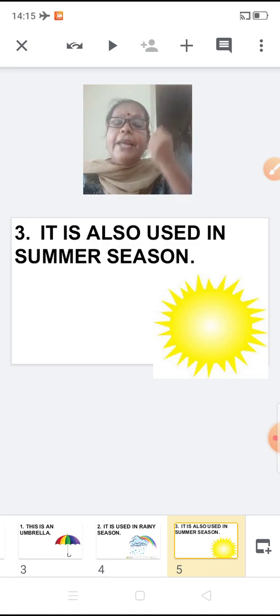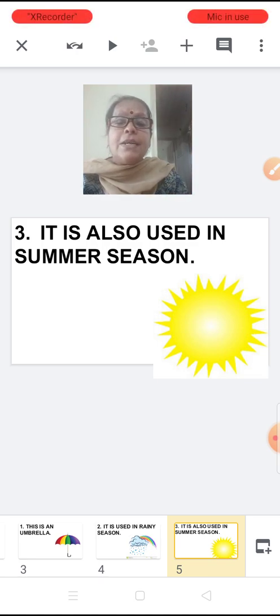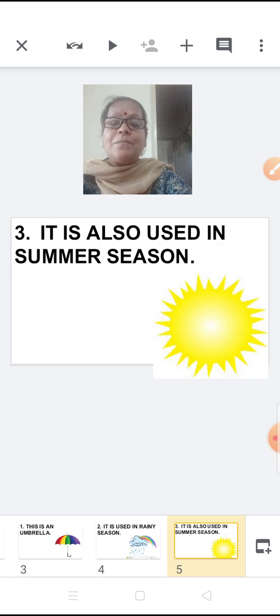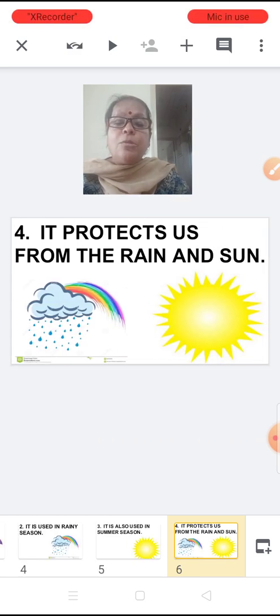But if you carry an umbrella with you, what happens? The umbrella protects your head from the sun. So, it is also used in the summer season. Can you see the picture of Sania? Yes? What color is it? Yellow, right. Let us go to the fourth point.